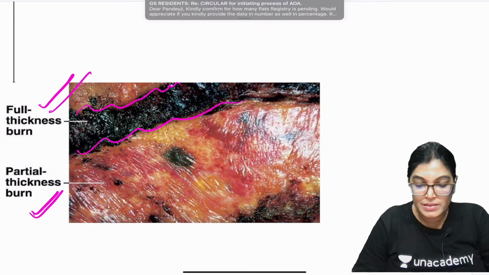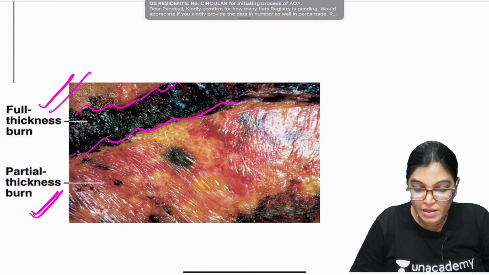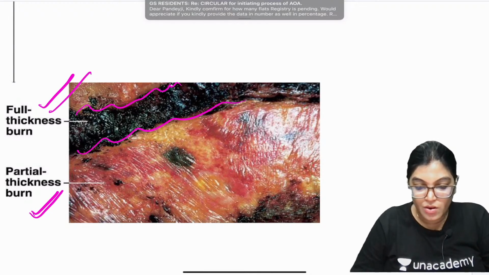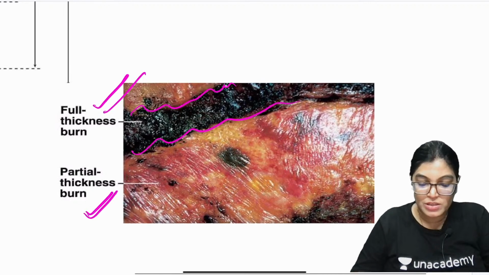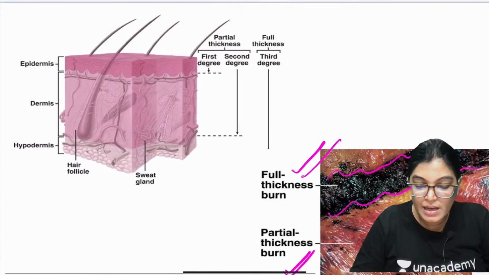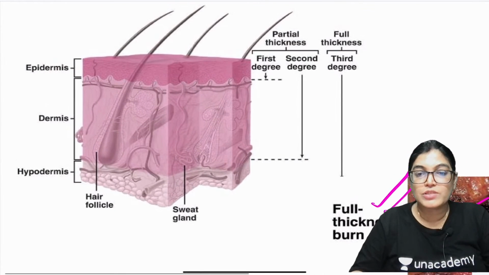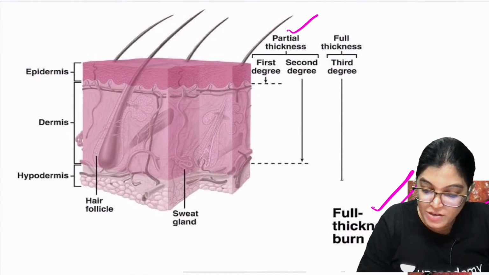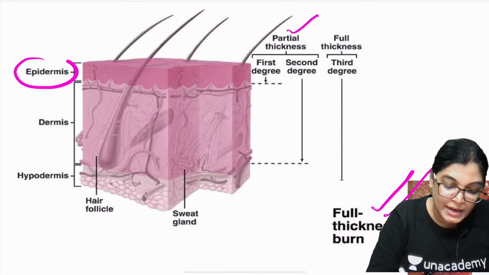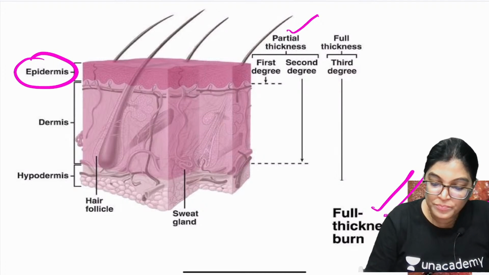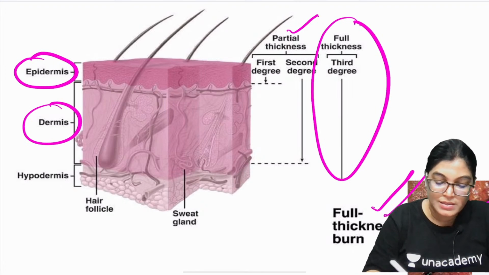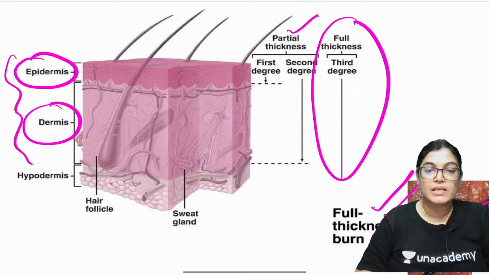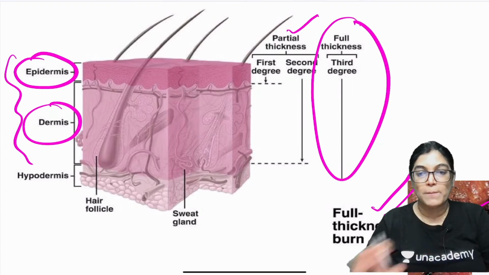So this is the appearance of full thickness burn, and below it you can see the partial thickness burn. Also you can see here in this diagram, and another diagram which I am showing you, that partial thickness burn is involving the entire epidermis and just a certain part of the dermis also. But when we are talking about full thickness, the whole of the epidermis and dermis is completely damaged.